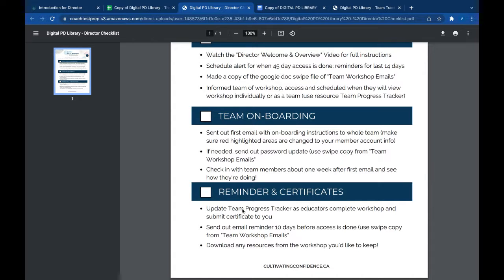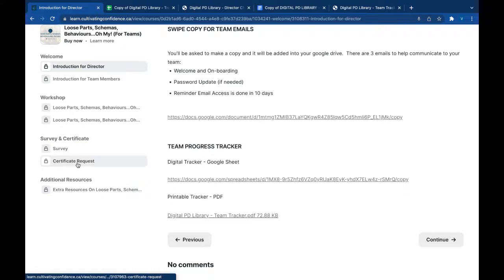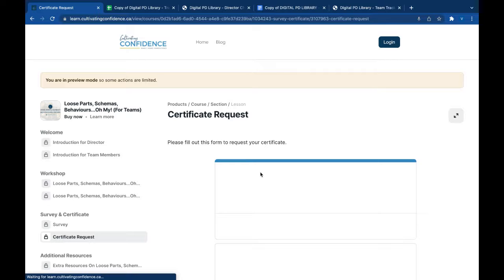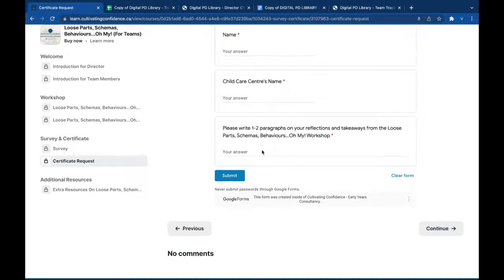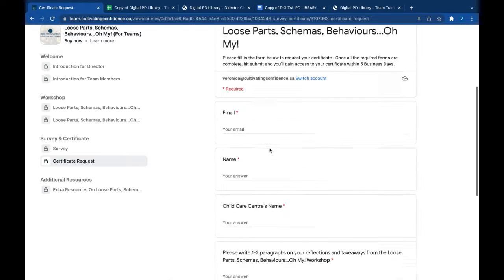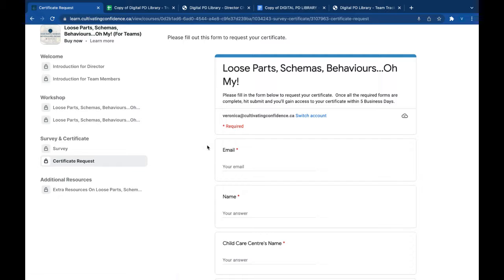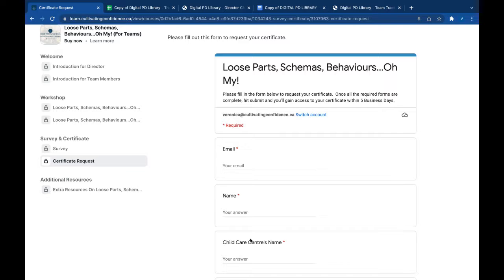Okay, so then the last section is just making sure that you're updating your team progress tracker as they complete it and they submit the certificates to you. So they get to submit, there's a form here that they'll just be asked to fill out their name, email, the center's name, and then write 1 to 2 paragraphs based on the video that they watch. And then they get a certificate automatically sent to their email. Okay. And then they can send that to you.